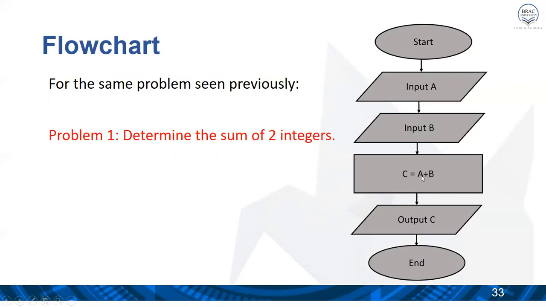After performing the summation of the two numbers in variables A and B, the final result will be stored in the variable C, and then the result will be displayed as C, because C contains the result of the summation of the two numbers, and then the program will end.